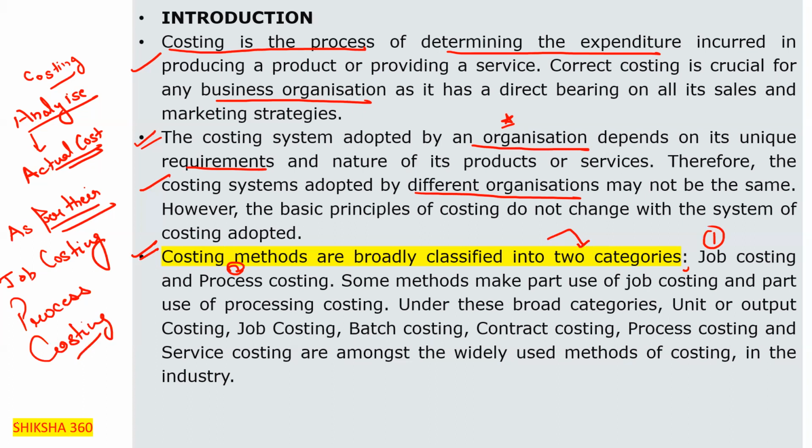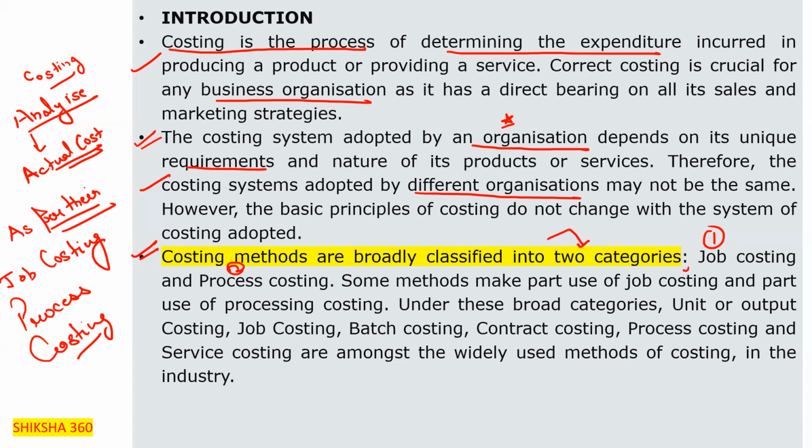So what is the basic difference? Job costing is used when we want to perform any specific job, or we want any specific article or project. For that we will use job costing.